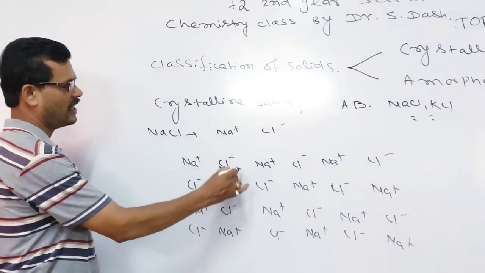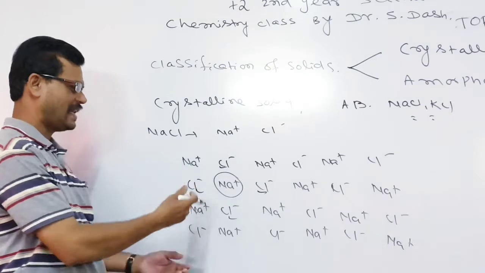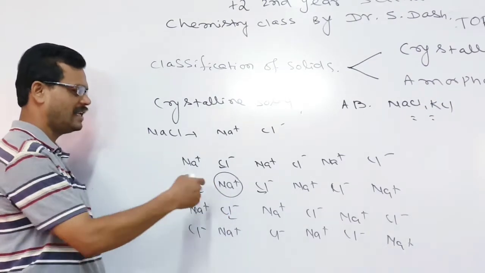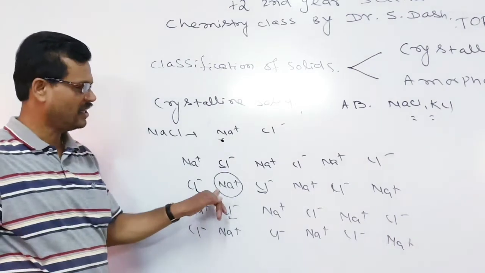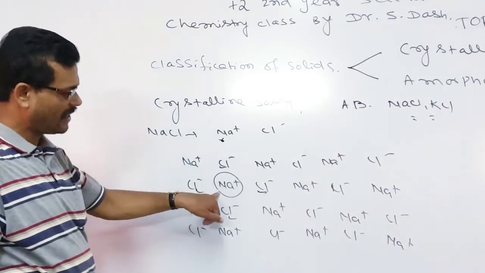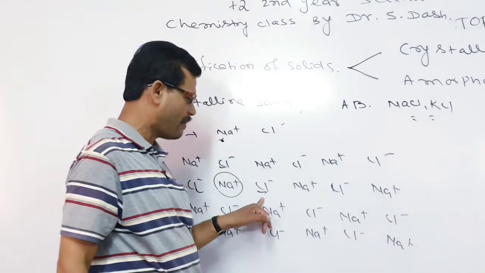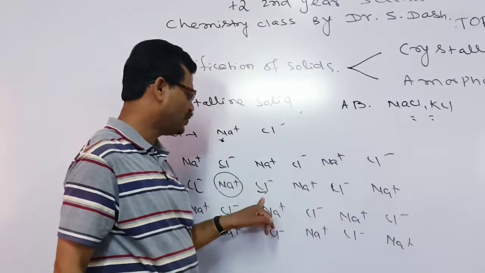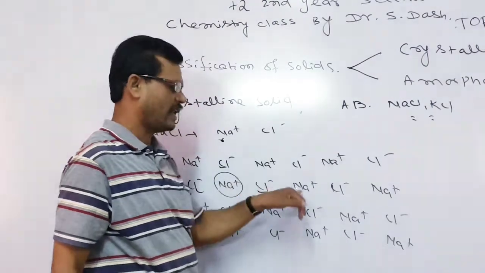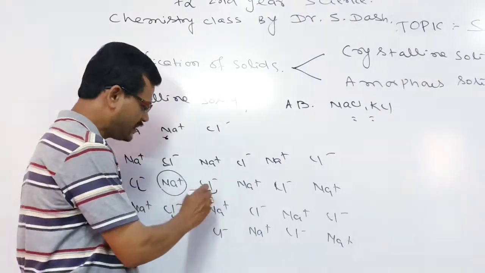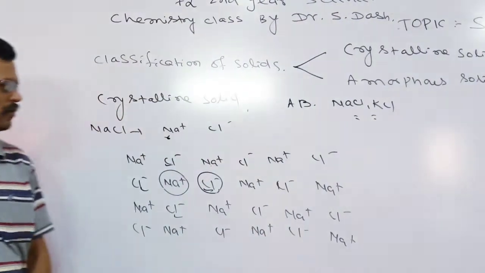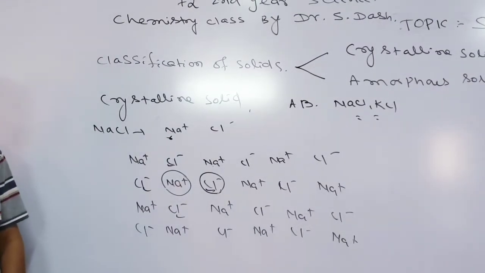Just like there are 4 in the layer, above it 1 Cl, below it 1 Cl. So 6 Cl minus ions surround this Na plus ion. Exactly, if you come to Cl minus, it will also have Na plus above and below. So each Cl minus ion is also surrounded by 6 Na plus ions.